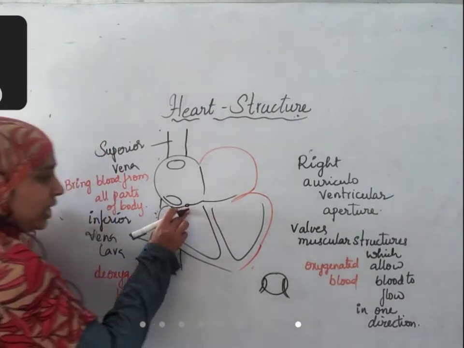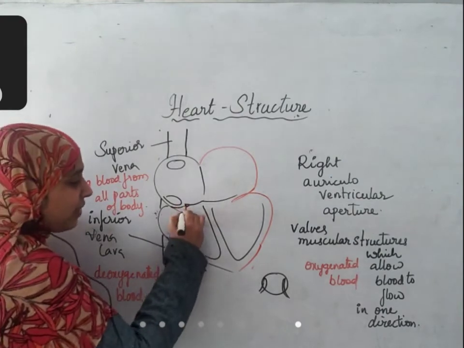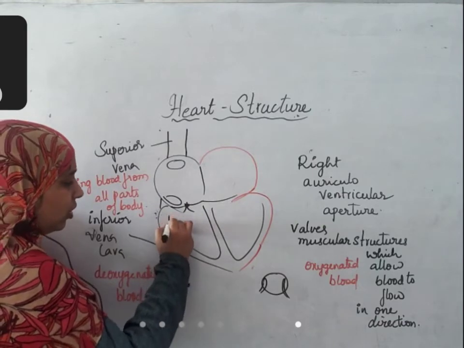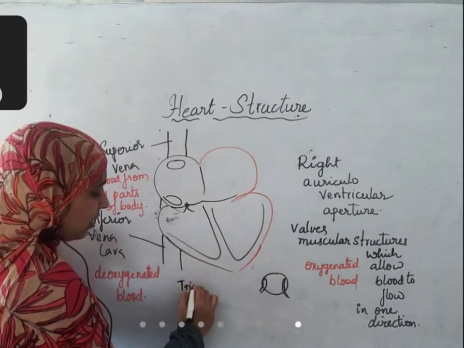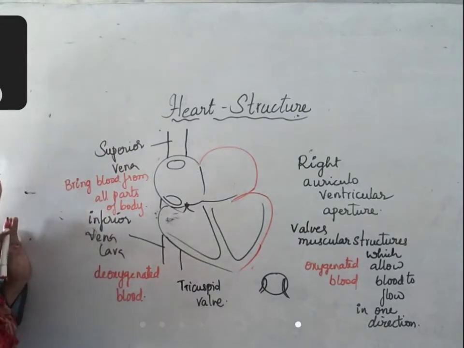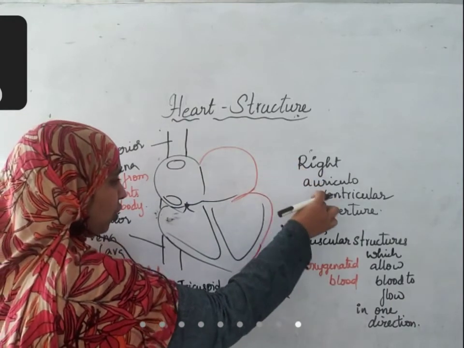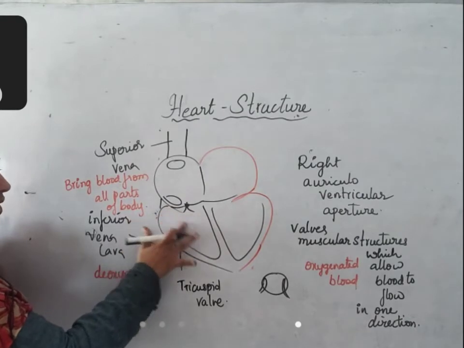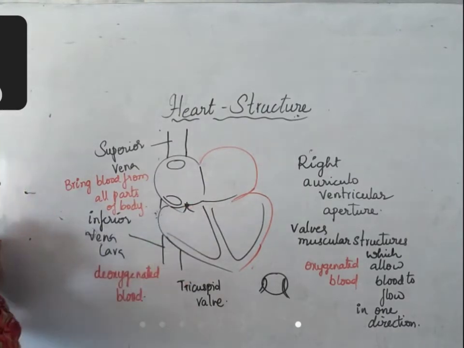So in this location where the right auriculoventricular aperture is present, there is a valve. This valve is called the tricuspid valve. Through this aperture, the right auriculoventricular aperture, blood flows from the right auricle to the right ventricle. And to prevent the backflow of blood, the tricuspid valve is present.